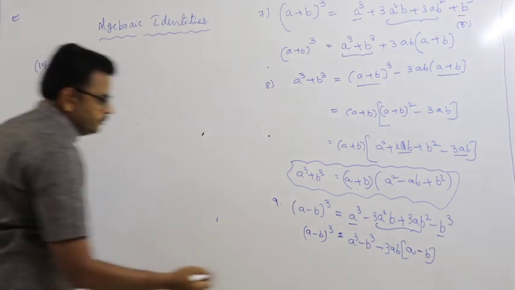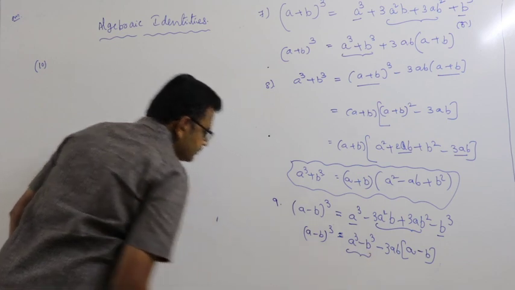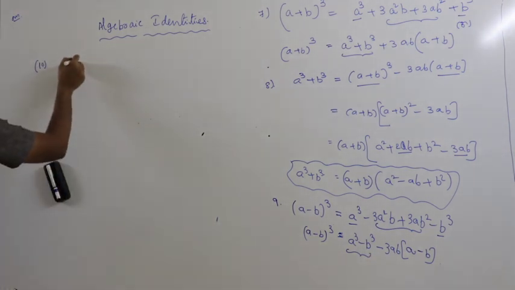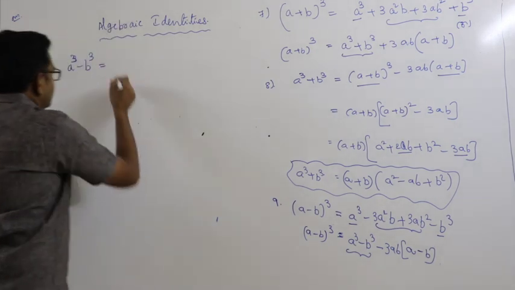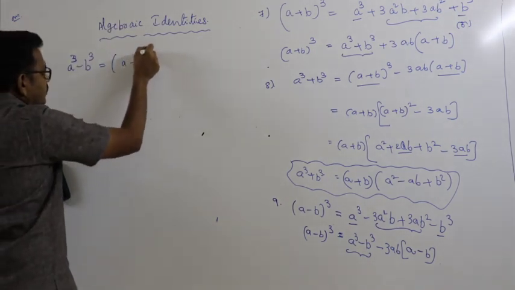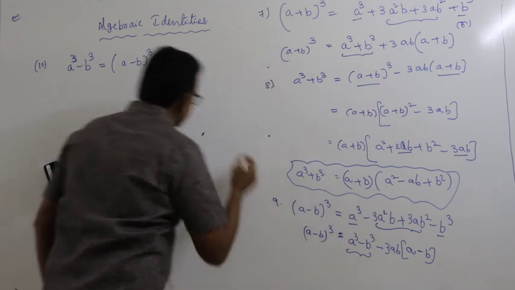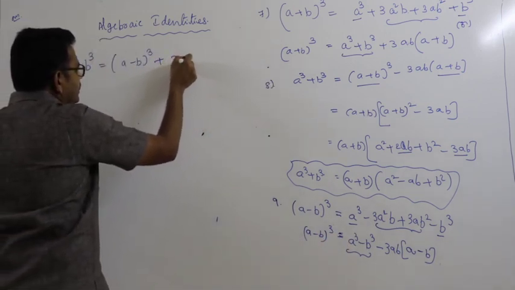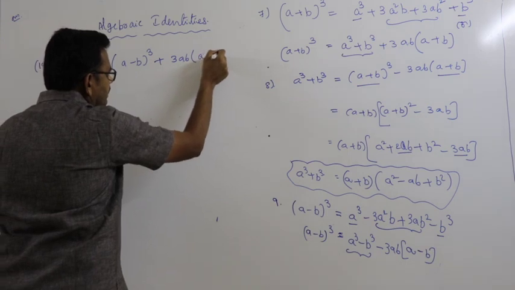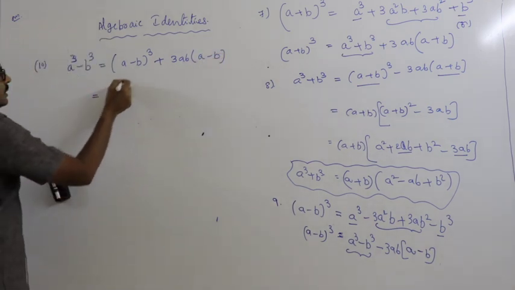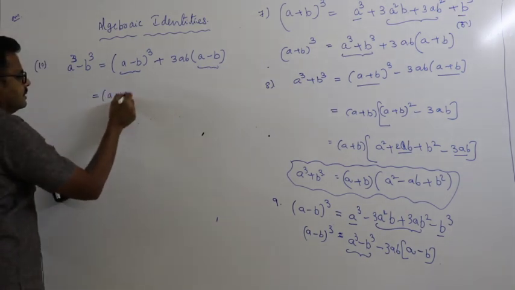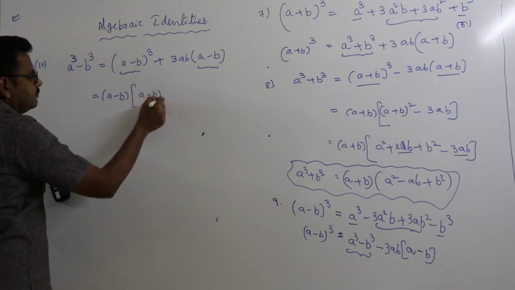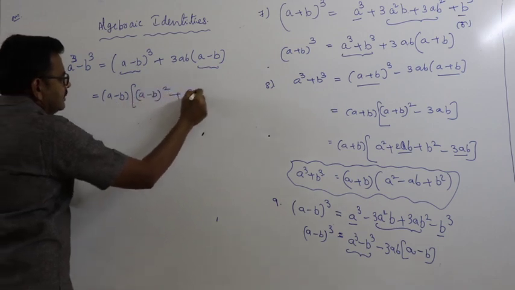From this, A cube minus B cube is equal to this. You can write this side, that is A minus B whole cube, take this side, plus 3AB into A minus B. Here A minus B is taking common. So this is A minus B whole square plus 3AB.